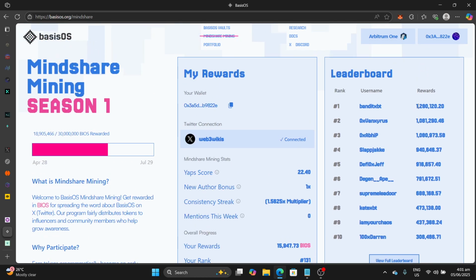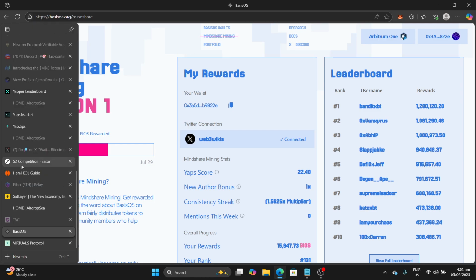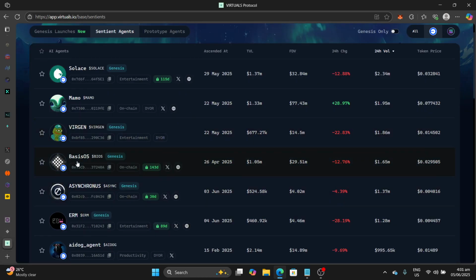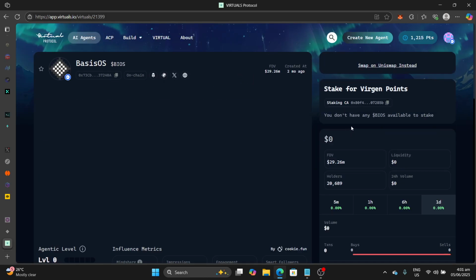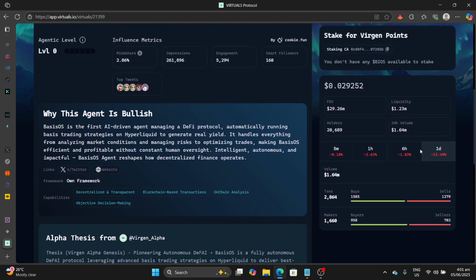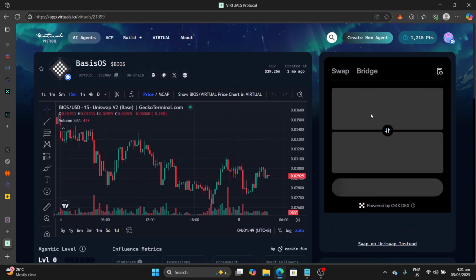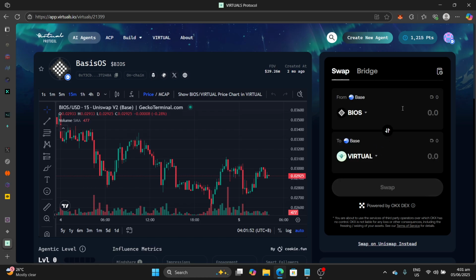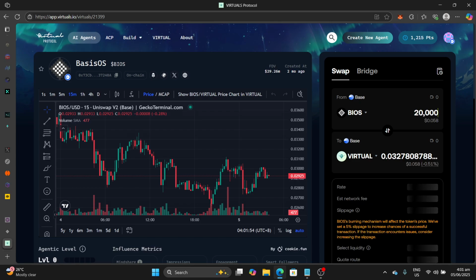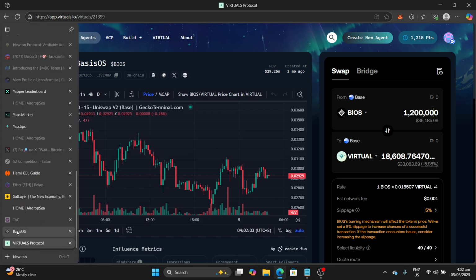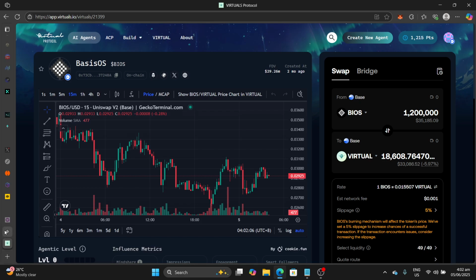You will see the top person here has 1.2 million Basis about to be earned. This campaign is running till July 29th. Now, if you go to Virtuals and let's say you want to see the valuation of 1.2 million, okay, so this is around 35,000 for the topmost person.